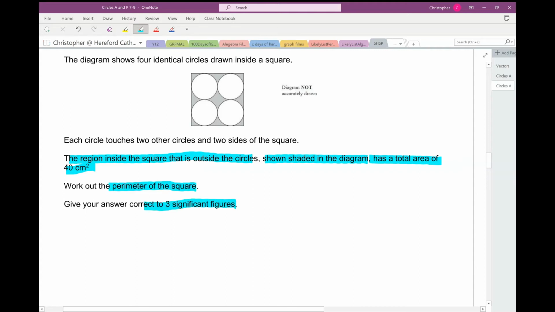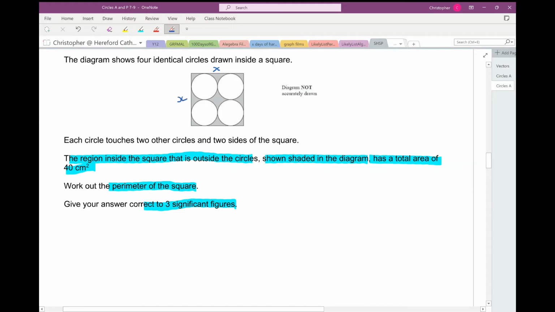Right. So I'm given no measurements at all, except I do know that that shaded area equals 40. Right, well, I've got to start somewhere. So I'm going to start by assuming that the square has side lengths of x.